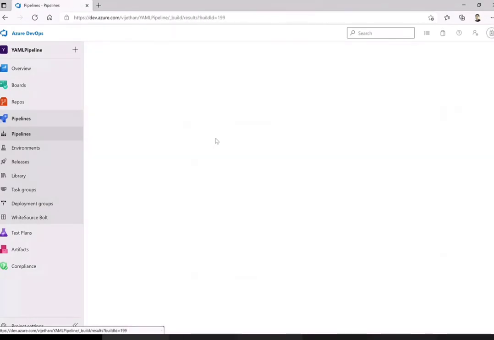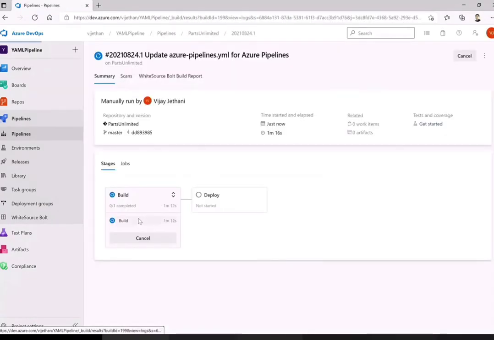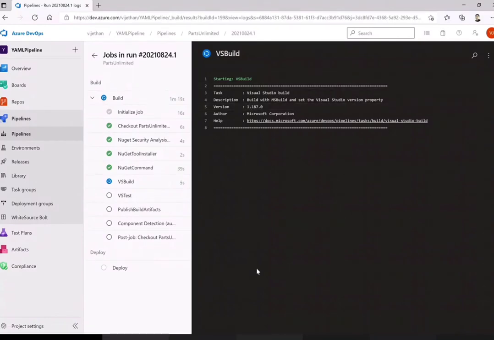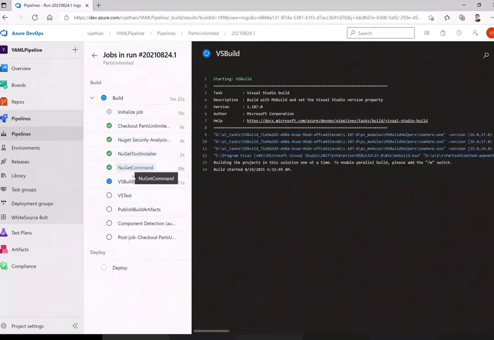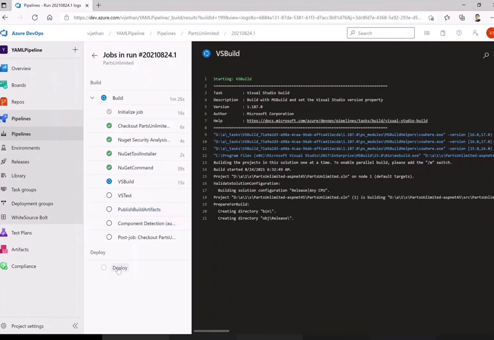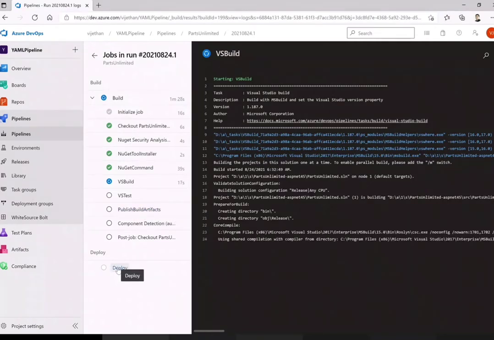the backend looks exactly the same. There is no difference as such in how the agent is running and the visuals you are seeing. Exactly the same look and feel: security analysis, getting the tool installed, building, testing, and creating the artifacts out of it. Only one stage I kept purposely, deploy here, not there, is to show you that I'm doing it in the same pipeline, not from a separate deployment.